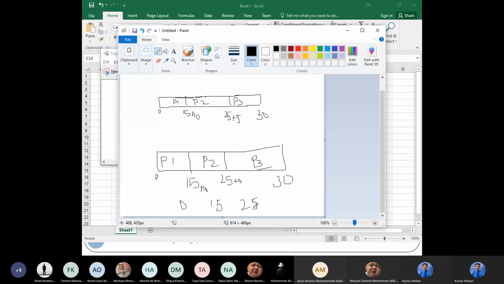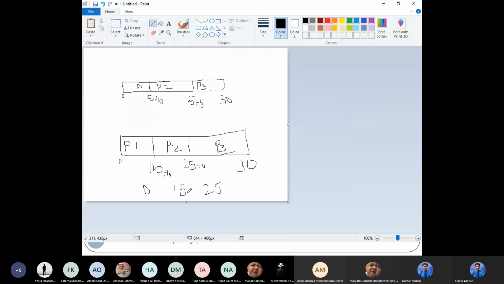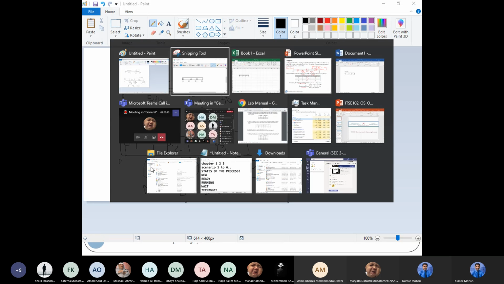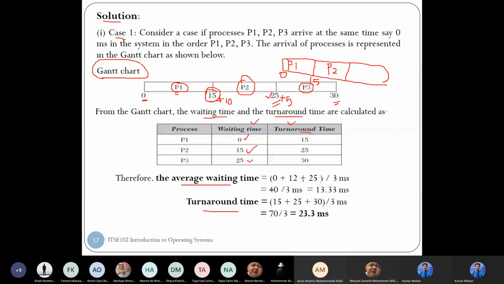And the turnaround time for P1 is 15. The turnaround time for P2 is 25. The turnaround time for P3 is 30. It is very, very simple. First, last. First is waiting time. Last is turnaround time. You okay?